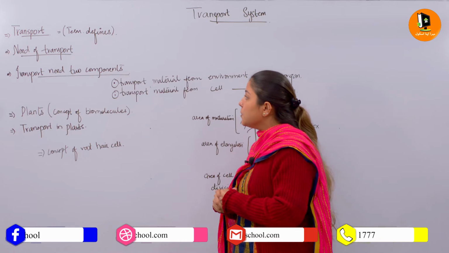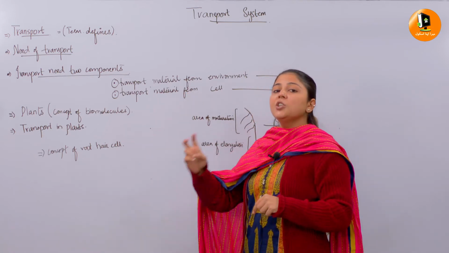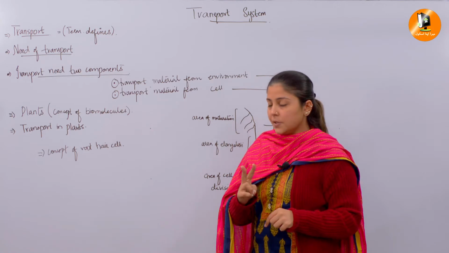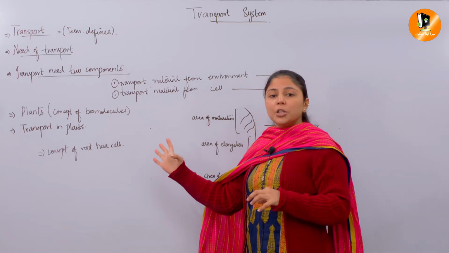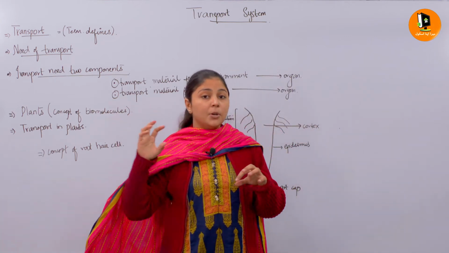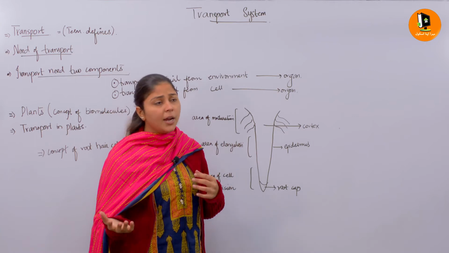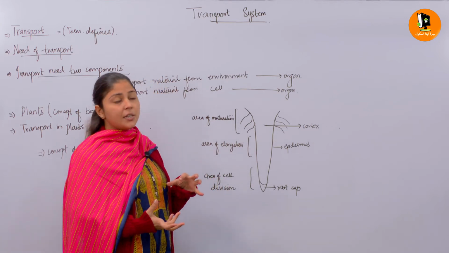Before moving towards plants, you must understand the concept of transport need, with two important components. It transports the material from the environment to the organ. We are discussing living organisms, which can be a plant or an animal, so here we are speaking in general.